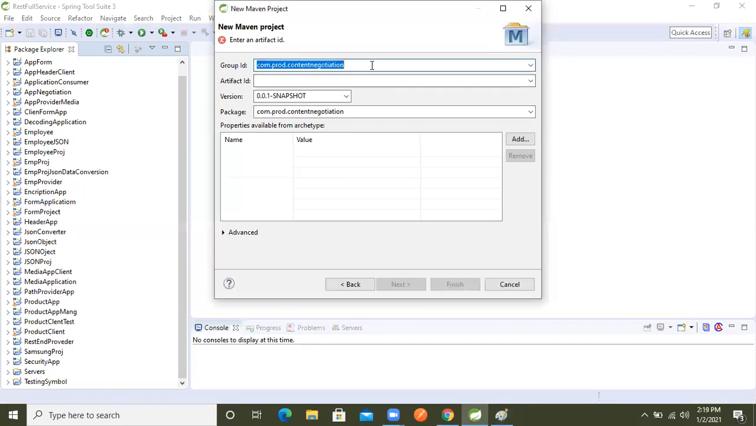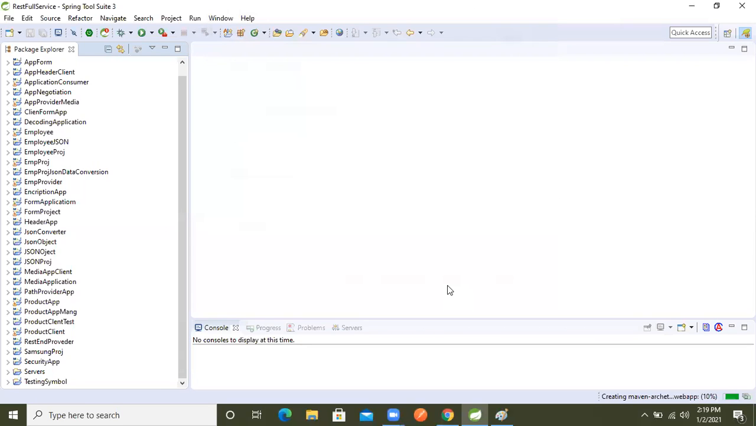Now what I'm doing is taking com.autodetects, just this much. Then again I will take mediatype, just mediatype only. Now the version 1.0. Now I will create the project.